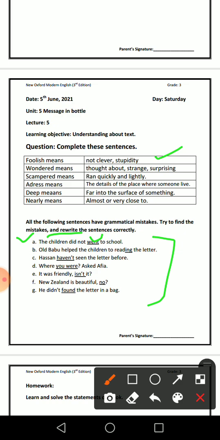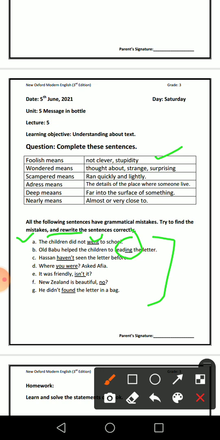Old Babu helped the children to reading the letter, and the grammatical mistake in this sentence is reading, and the correct answer is to read. Okay, whenever after to, you just use the first form of the verb. You can't use any other form of verb. With to you just use the first verb. Okay, the correct answer is, old Babu helped the children to read the letter.